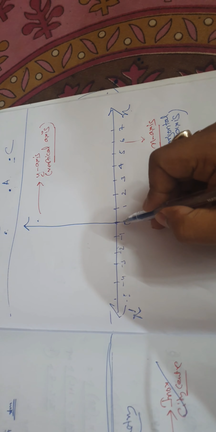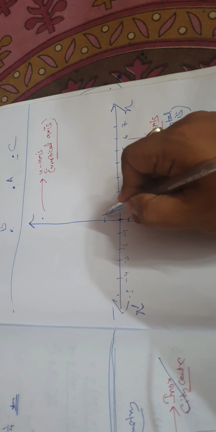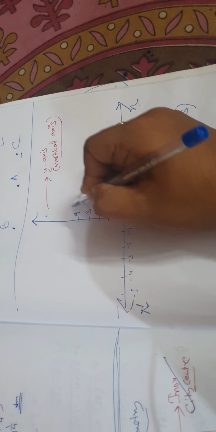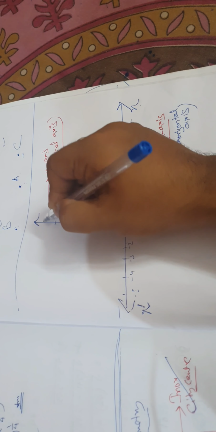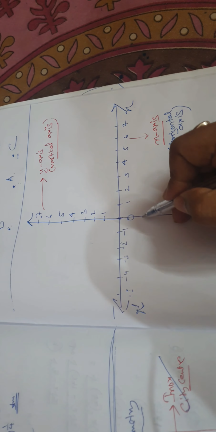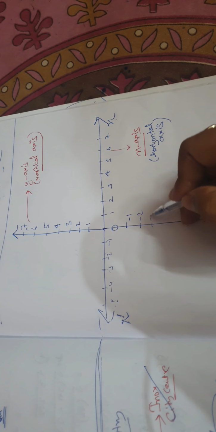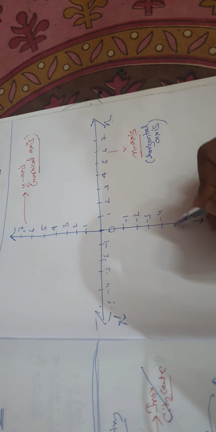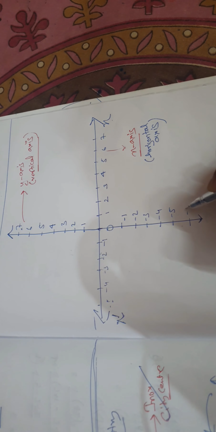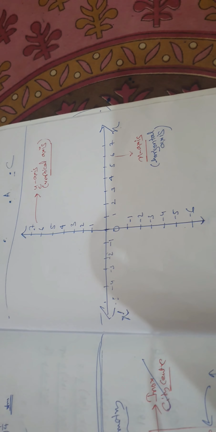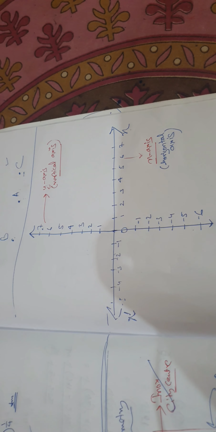Now this will also be divided: when you go up you will get 1, 2, 3, 4, 5, 6, 7, and when you go down you will get -1, -2, -3, -4, -5, -6. In this way continuously we will keep on getting. Are you getting my point?